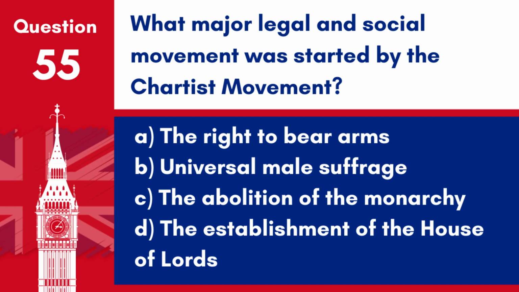Question 55. What major legal and social movement was started by the Chartist movement? A. The right to bear arms. B. Universal male suffrage. C. The abolition of the monarchy. D. The establishment of the House of Lords. Answer B. Universal male suffrage. The Chartist movement, which peaked in the 19th century, was primarily focused on extending the vote to all men and included several other political reforms aimed at making the political system more democratic.